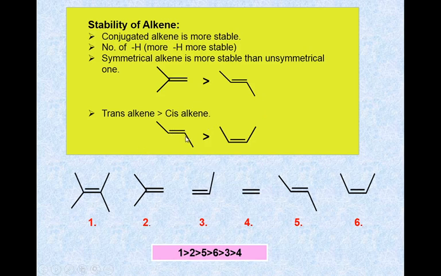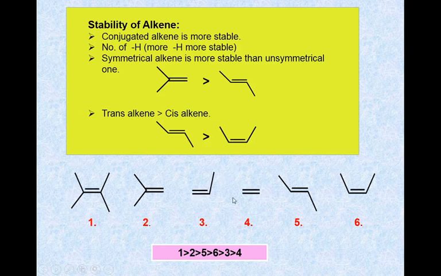The trans alkenes are also more stable than cis ones. Here are some examples. The first, second, here there are 12 hydrogens, therefore this one is more stable than this one, but this is symmetrical and this is unsymmetrical, therefore the order is that the first is more stable than the second, then the fifth one.